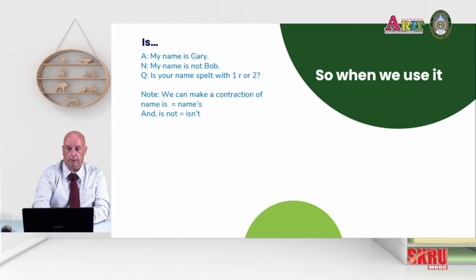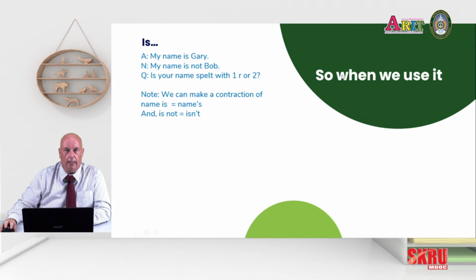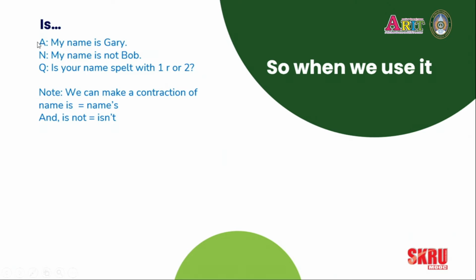So when we use this, we use is. Here's an example. You notice the examples here, I have A, N, Q up in the corner. A just stands for affirmative, a sentence saying something is true. N, the negative, it's not true. And Q, the question, asking about something.